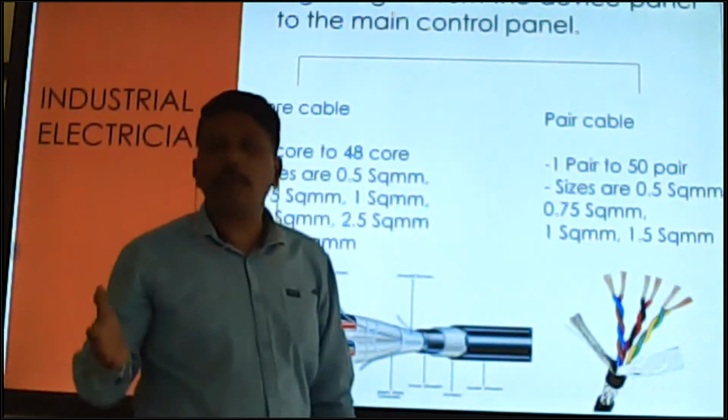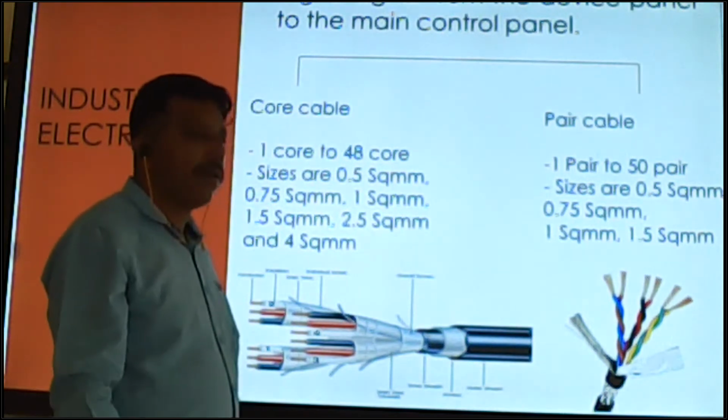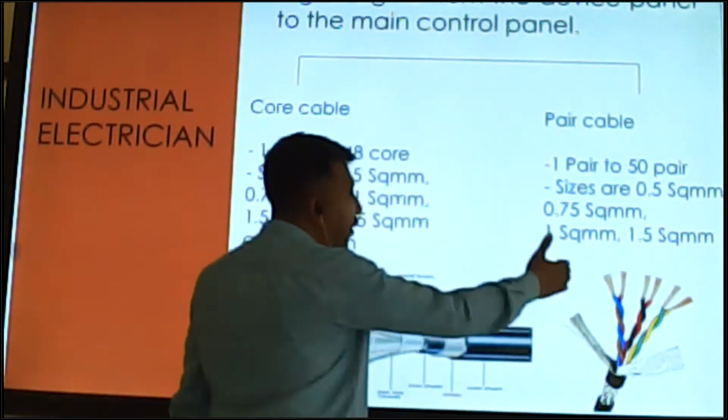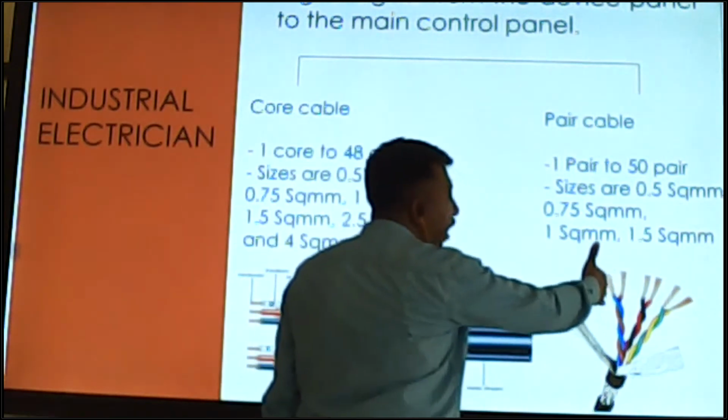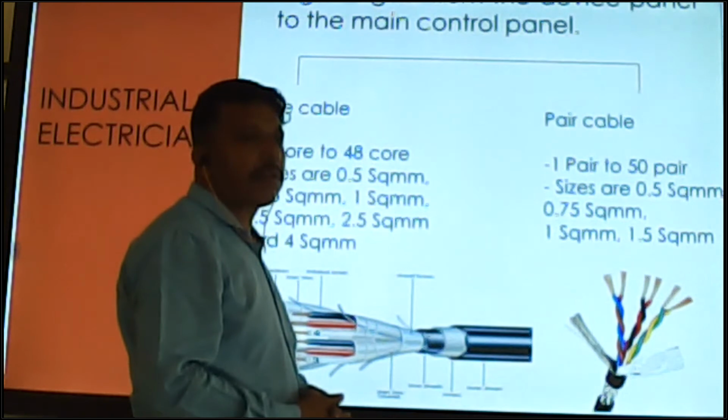At termination time, give the termination schedule. At that time you can terminate in one pair, writing in one pair, both of one pair cable is terminated there.